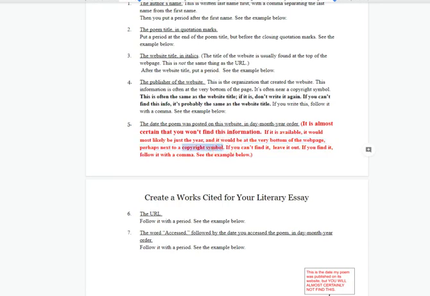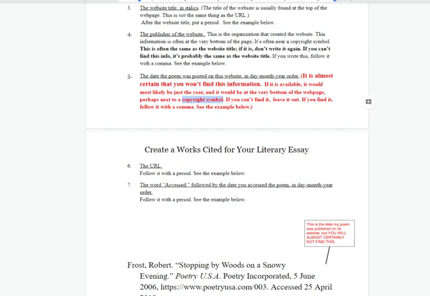Let me just say about this date that it's not the same as the date the poem was written, because a lot of these poems were written before the internet even existed, right? It's the date this poem was published on this particular website, the date that somebody made this page and put the poem on it. So again, most of the time you're not going to find this, and if you don't, leave it out.